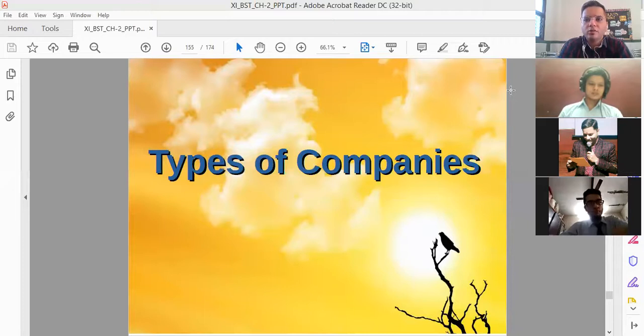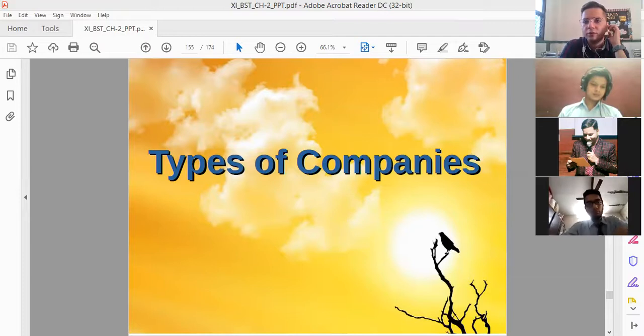And the last topic, joint stock companies, one last topic is left for this chapter, that is types of companies. As you know, we have already covered the different features of a joint stock company, and also we have studied the merits and demerits of a joint stock company. Now we have to start with the different types of companies.